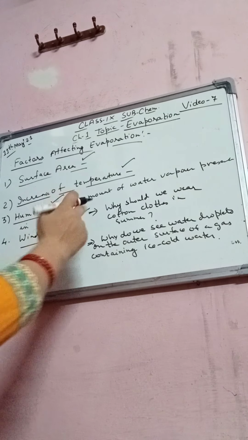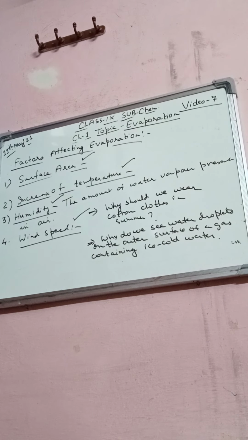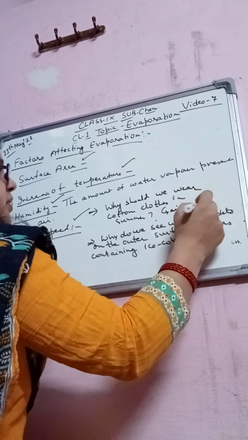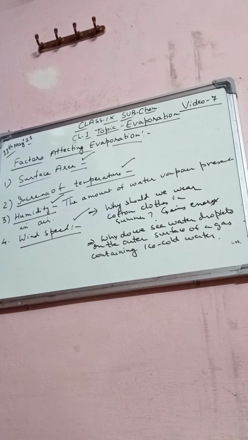As you know, in the summer season we perspire more, because our body keeps us cool. We know that one of the factors affecting evaporation is the increase of temperature. During evaporation, the particles at the surface of the liquid gain energy from the surroundings, and then they are converted into the vapor state. The heat energy equal to the latent heat of vaporization is absorbed from the body.